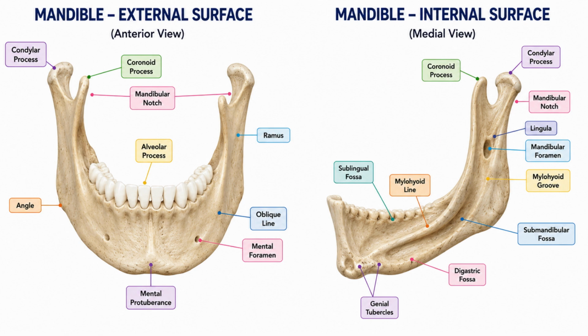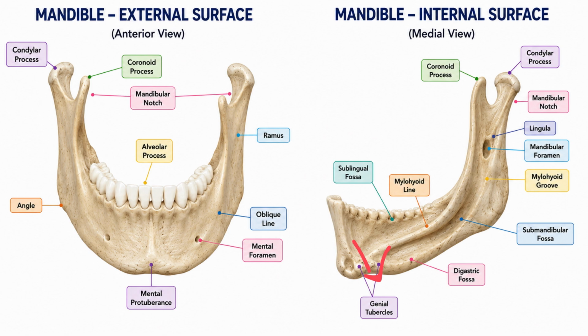The submandibular fossa is the area below the mylohyoid line and the sublingual fossa is the area above the mylohyoid line. Then the genial tubercles. Genial tubercles are nothing but small elevations on the posterior surface of the symphysis menti.